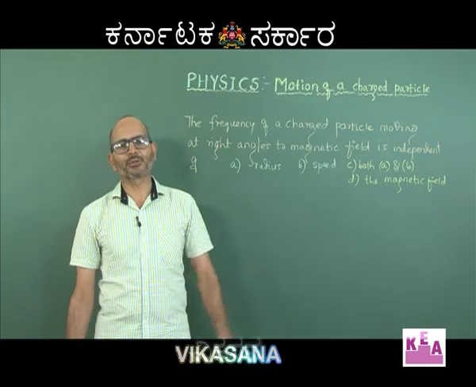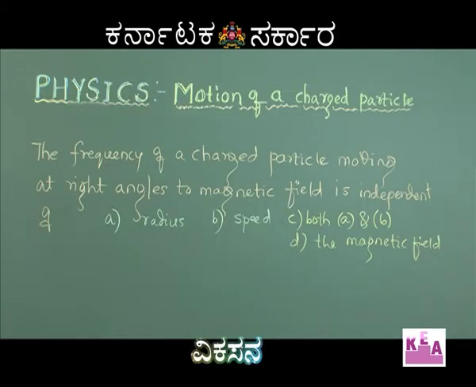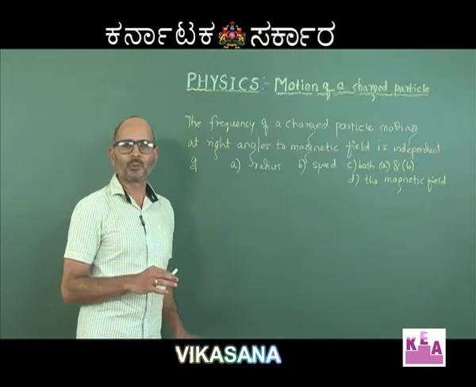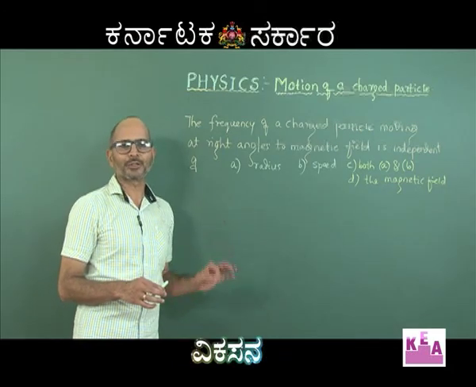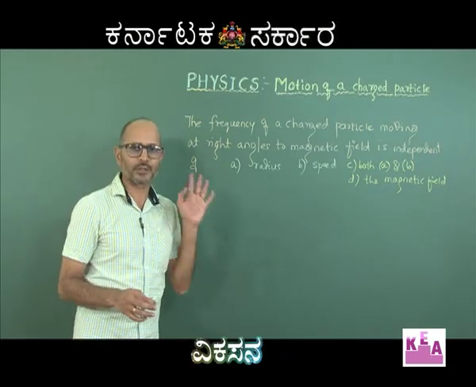Okay, so here is one more theoretical question, a very simple one. Let us read it first. The frequency of a charged particle moving at right angles to the magnetic field is independent of. Okay, so frequency means, see, he is projecting the charged particle at right angles to the magnetic field. So then it's for sure that the force that the charged particle is going to experience will be maximum, and moreover the trajectory or the path described by the particle will be a perfect circle.